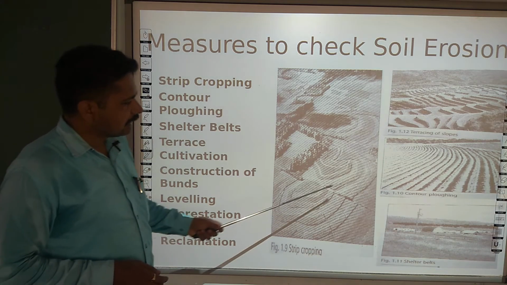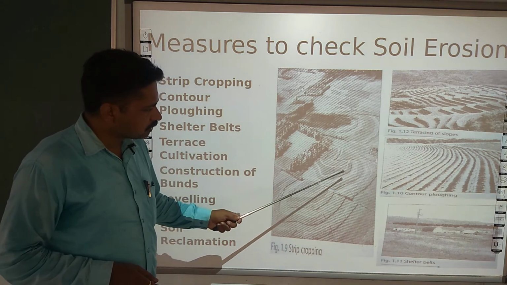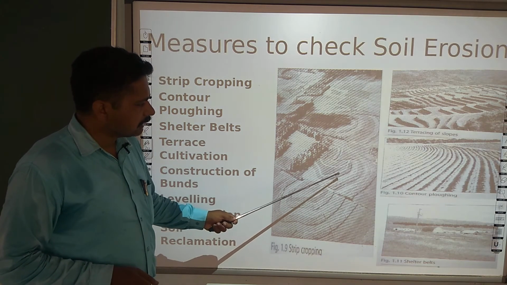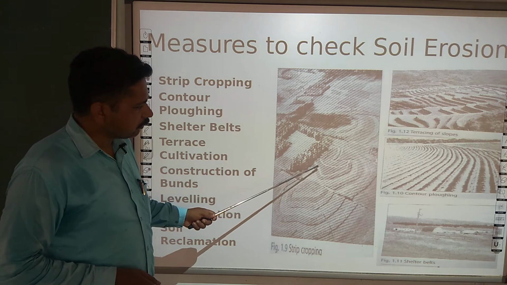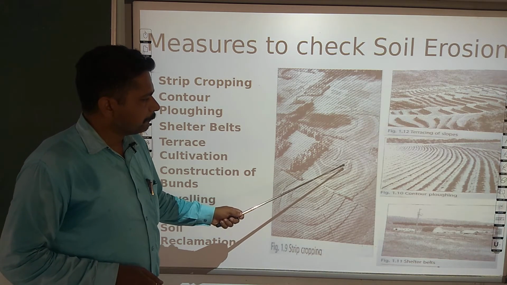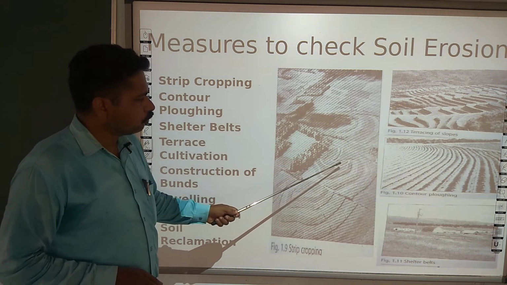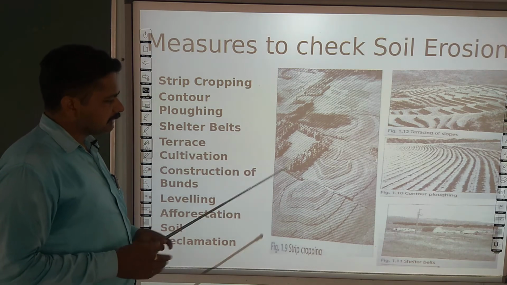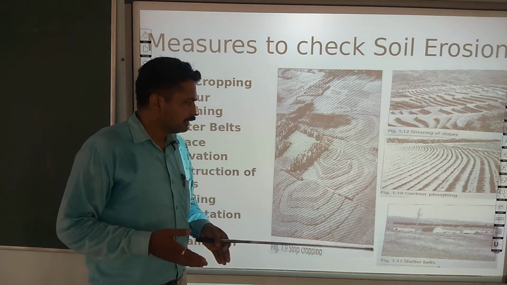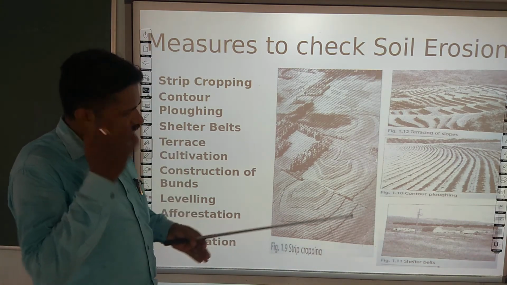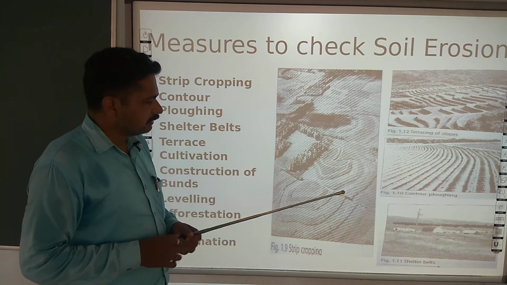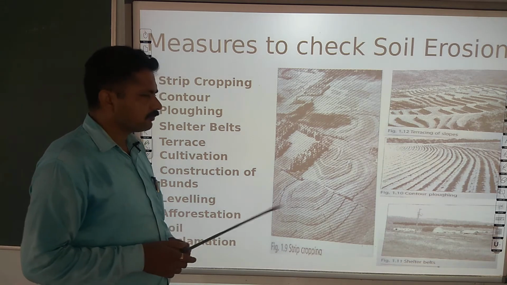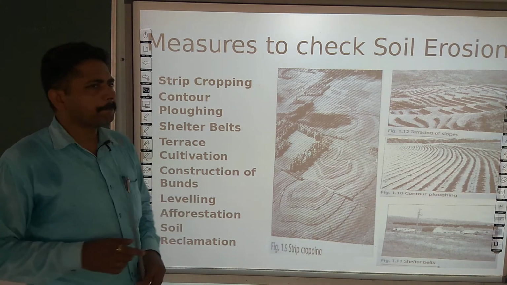As you see here, small strips of crops have been grown, and where you see these small white lines, these are empty lands having no vegetation. So we have to arrange the area in such a way that a particular portion of the land is used for cultivation and other portions remain under preparation for growing crops. Such a system is known as strip cropping.